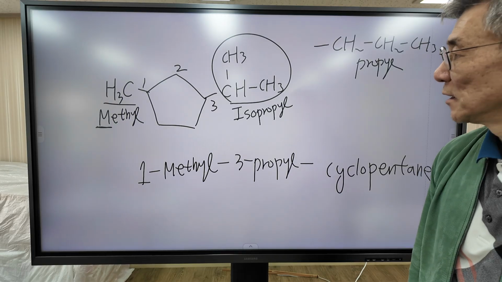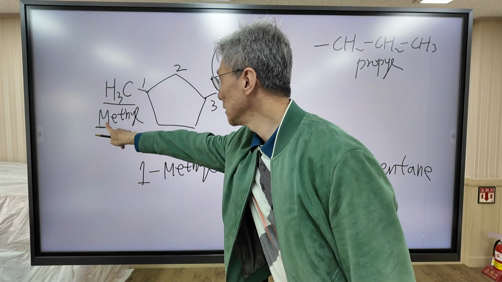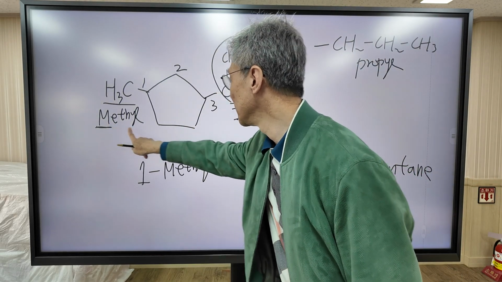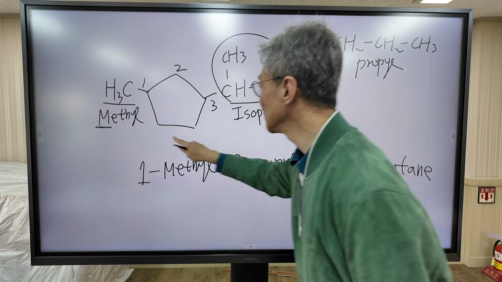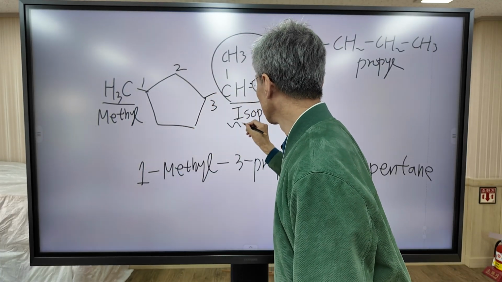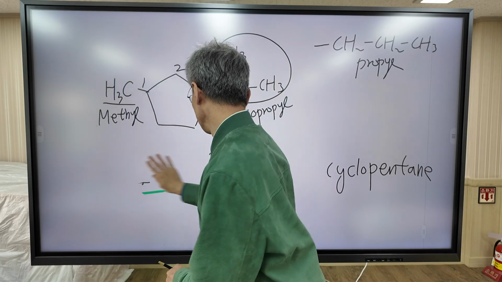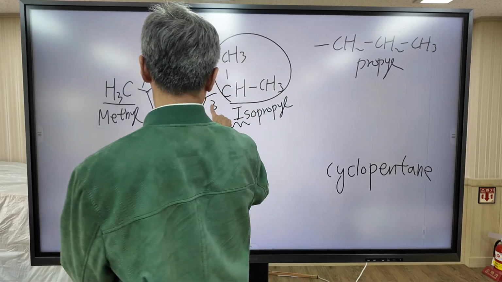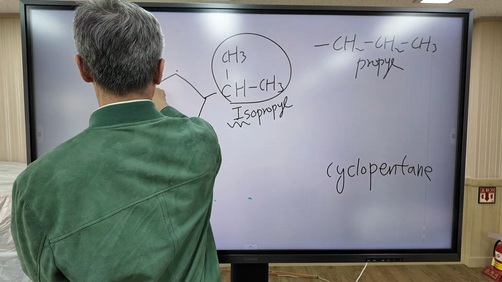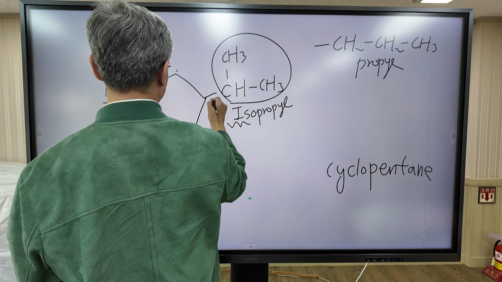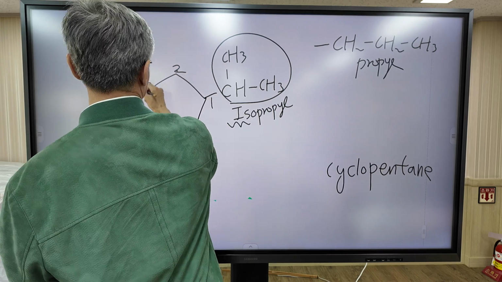So in this case, this one starts with N, this starts with I. So in this case, this one takes the priority. So this is 1, 2, 3.